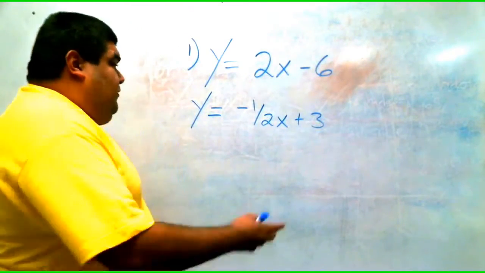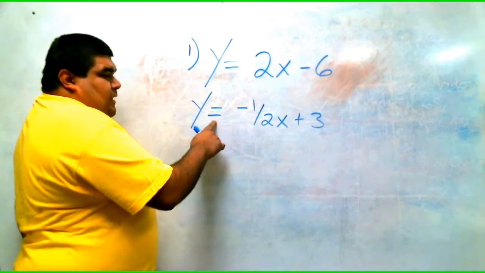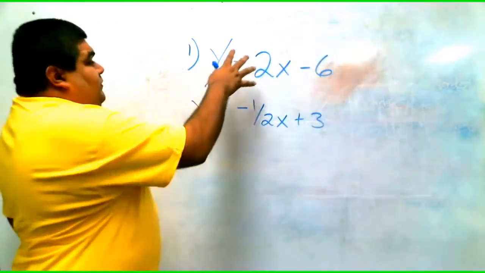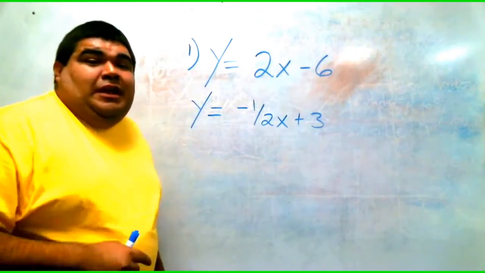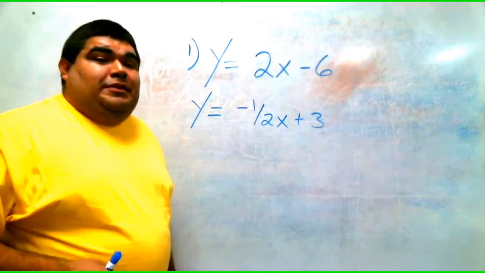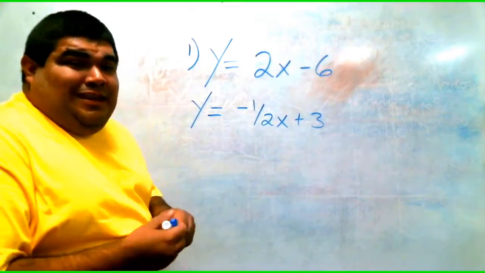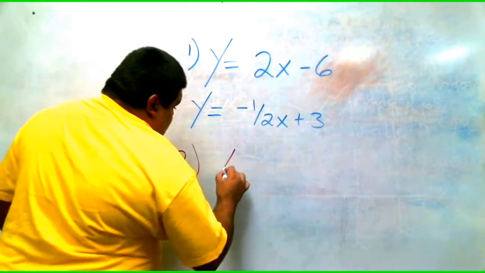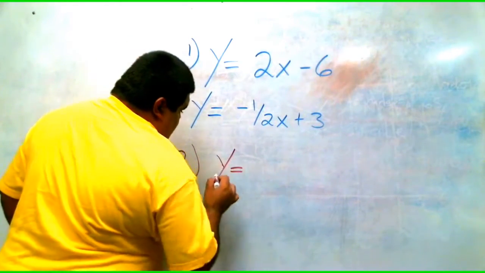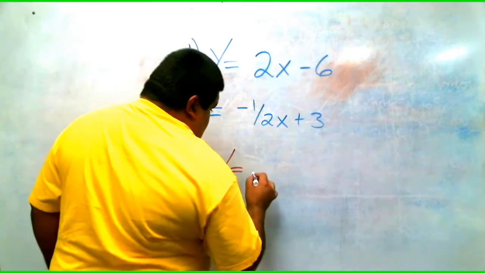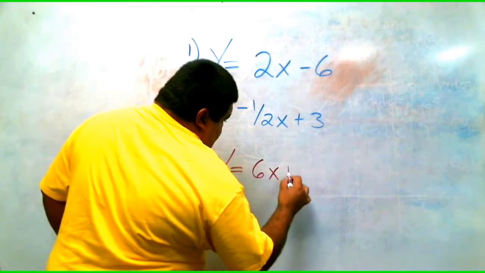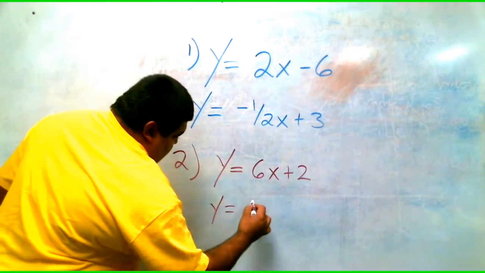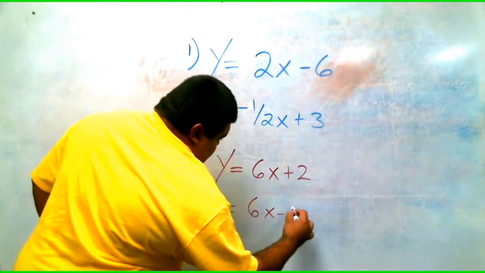Sorry about that. So for the second one, we have y equals negative 1 half x plus 3. So tell me if these two lines are parallel or perpendicular, okay? And your second example is y equals 6x plus 2 and y equals 6x minus 3.